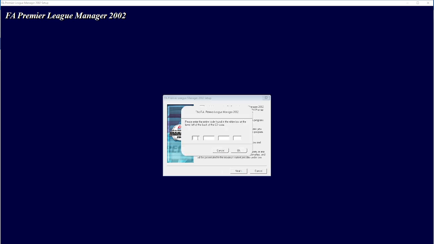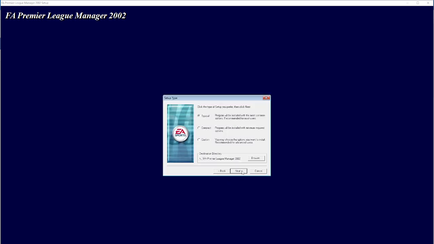Next up, enter CD key again. Next, see, I leave it.